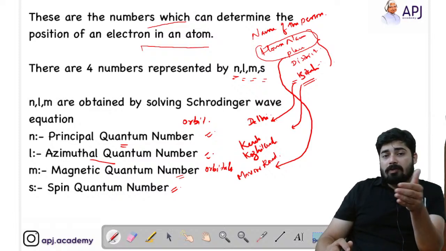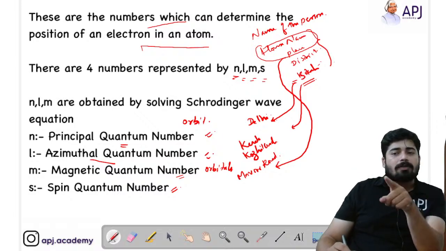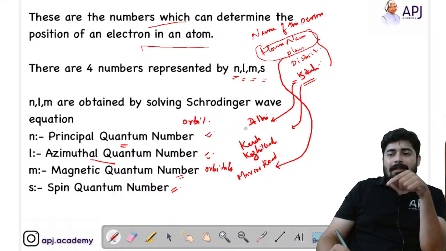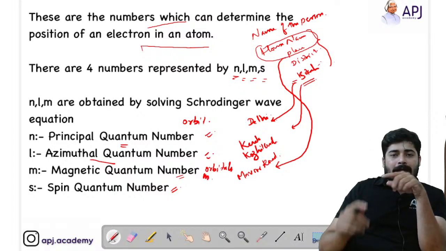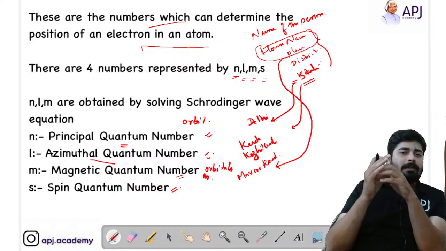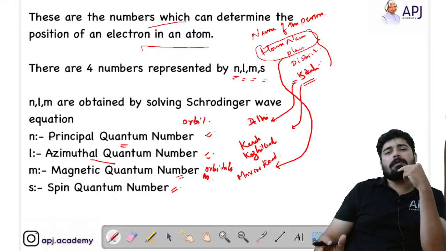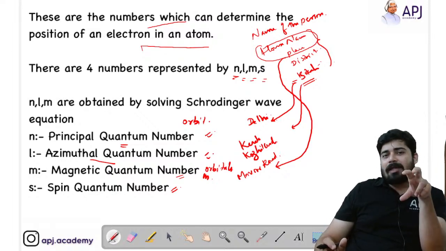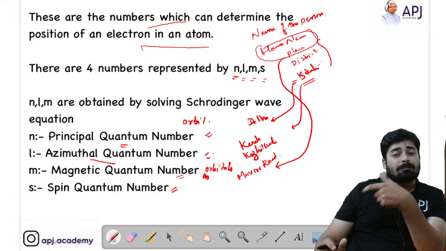So there are a number of boxes or rooms present in a subshell, and that is represented by the magnetic quantum number, M. And if you find out in which room this person is living, then each room consists of 2 members, that is, 2 electrons will be present in each orbital. Then, understanding the name of that particular person, we can easily find out which person that is. So the name corresponds to the spin quantum number.